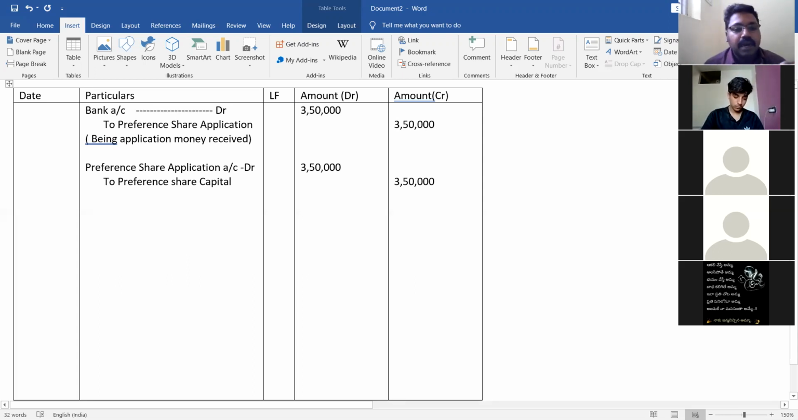So that's why I have written preference share application account debit to preference share capital. Got it? So the narration will be: being the application money transferred to share capital. The application money will be transferred to share capital.